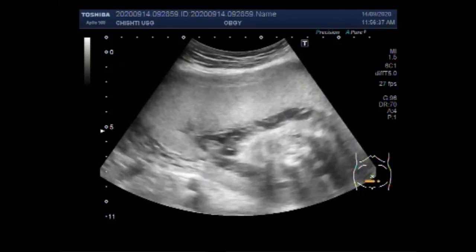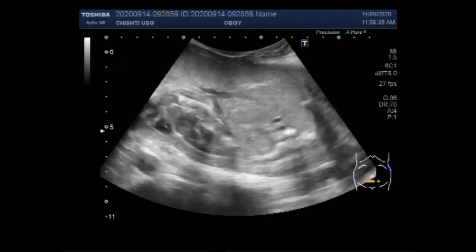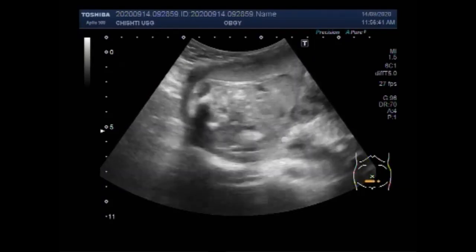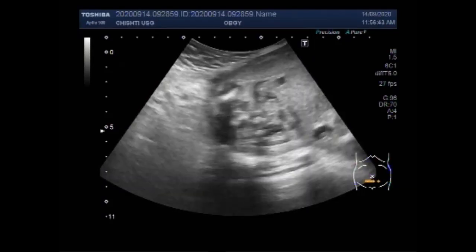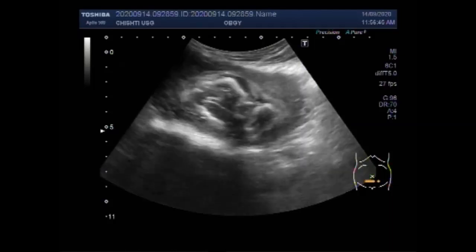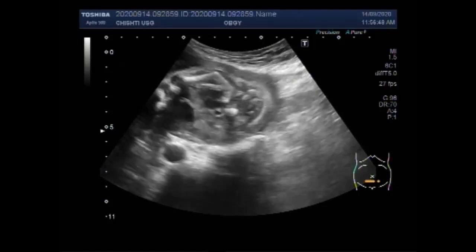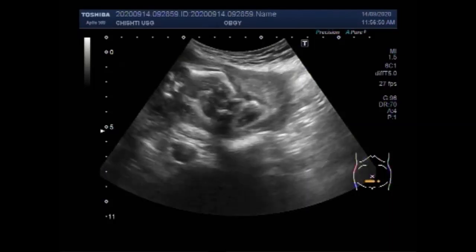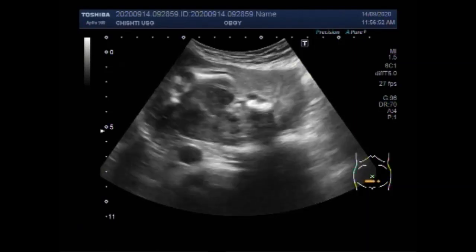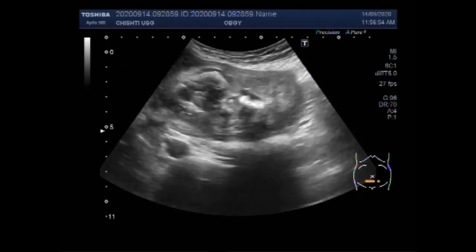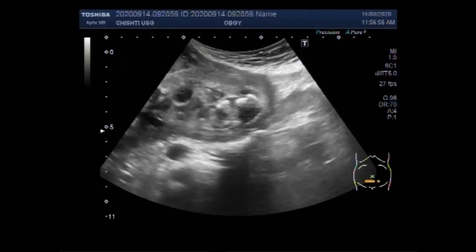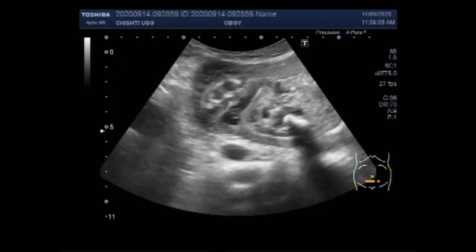A short femur is defined as a measurement below the 2.5 percentile for gestational age. This finding is typically identified on second trimester prenatal ultrasound, as femur measurements are part of the algorithm for pregnancy dating.